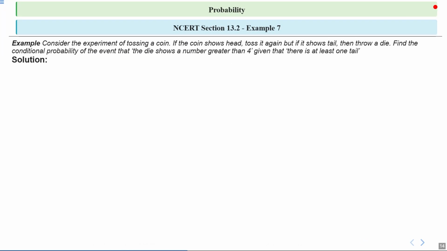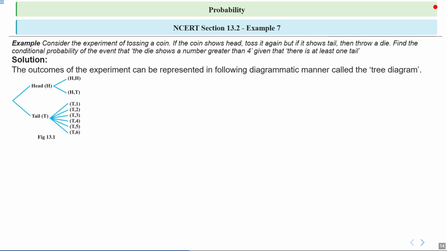So let's see the solution part. The question asks us to find the conditional probability that the die shows a number greater than 4, given that there is at least one tail in the process. Okay, so let's start the solution. The outcomes of the experiment can be represented in the following diagrammatic manner called the tree diagram. So first, outcomes should be head or tail. After that it will be head, tail, then tail 1, tail 2, tail 3, tail 4, tail 5 and tail 6. Clear?